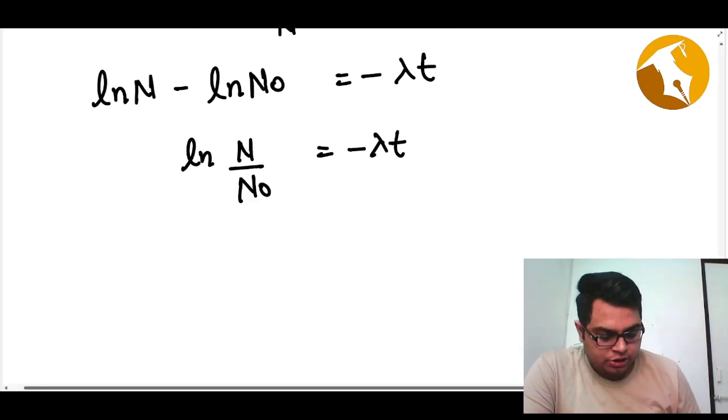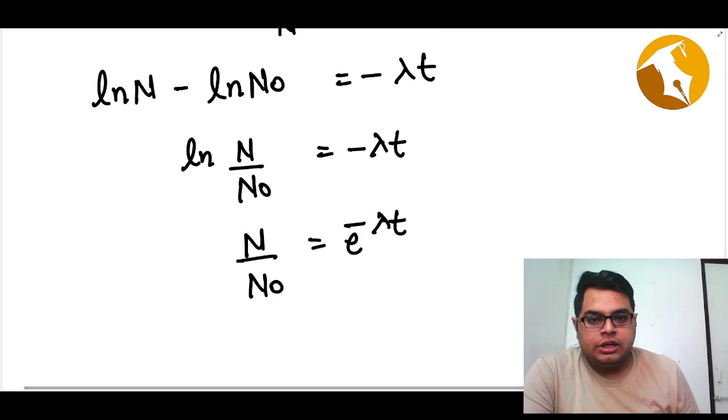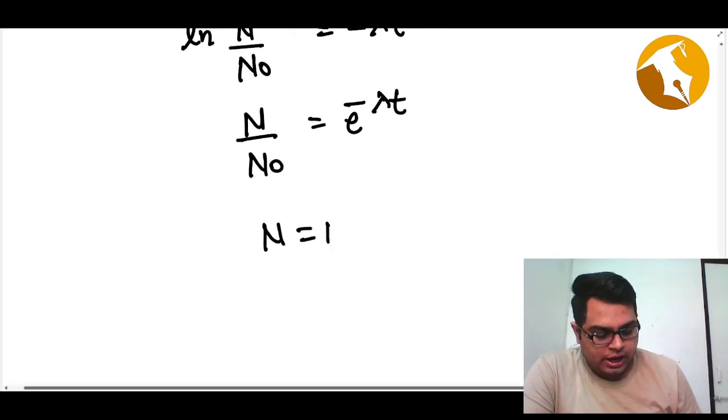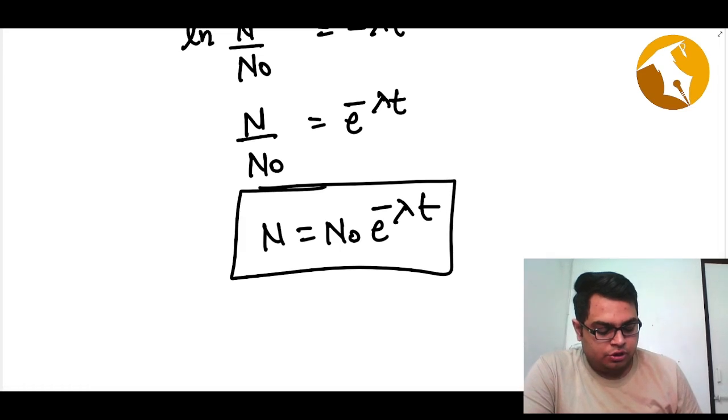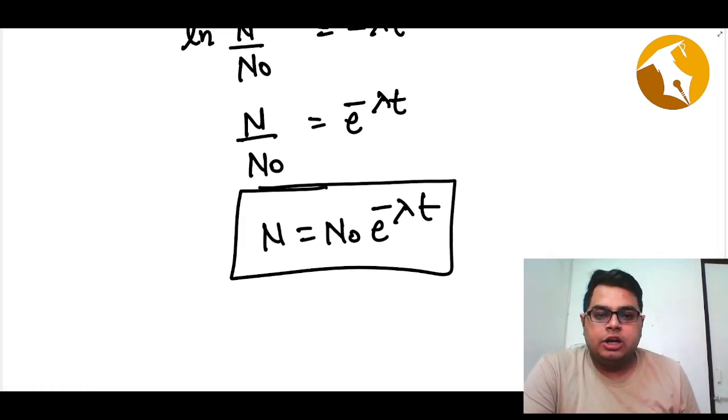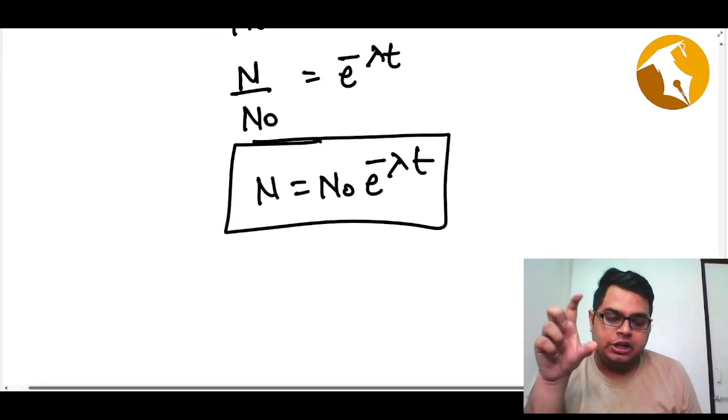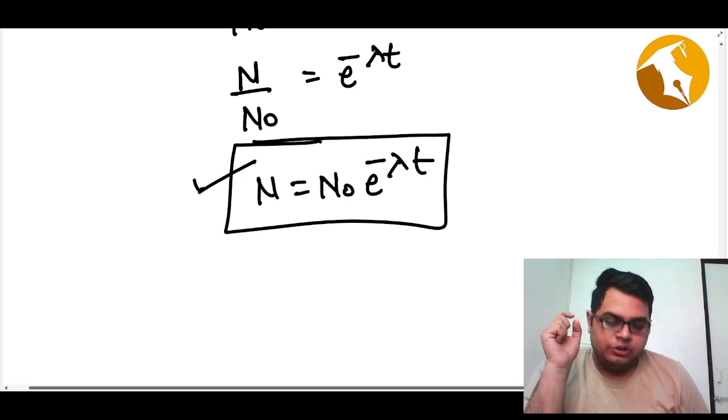If you take exponential on both sides, you get N by N naught equals e raised to power minus lambda t, or N equals N naught e raised to power minus lambda t. This is a very important, crucial law. It tells you that after time t, these are the number of nuclei which will be left.